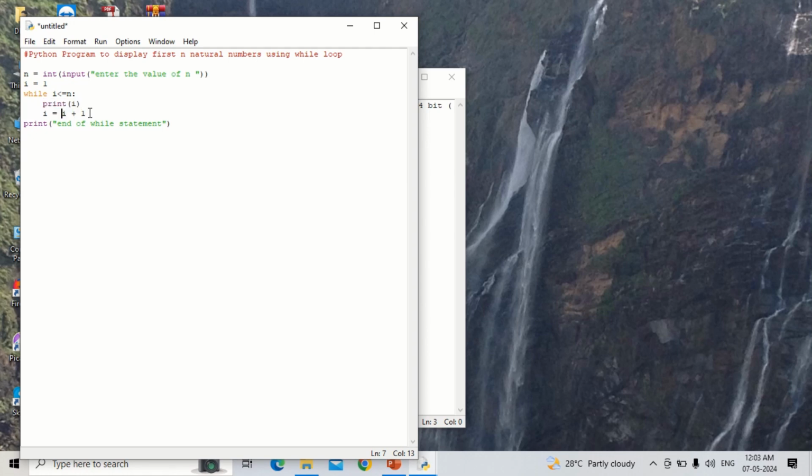Suppose if you write this i is equal to i plus 1 in this way, then it is not considered to be in the loop. It will enter into an infinite loop. For that purpose, see that you give the tab space and you use the proper indentation. Now save the program. To save the program, I'll use Ctrl+S.